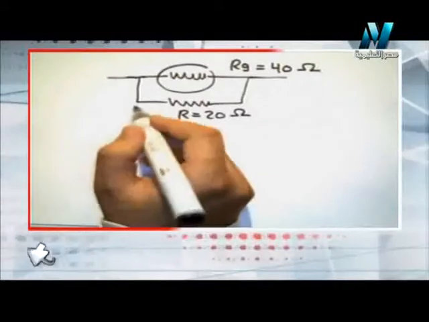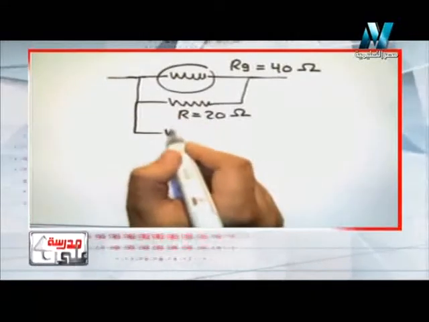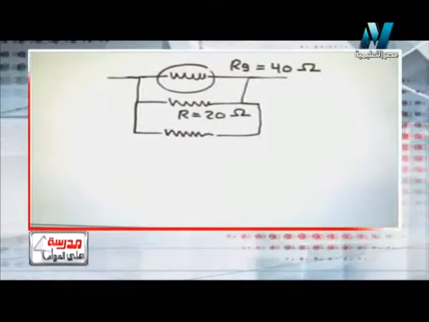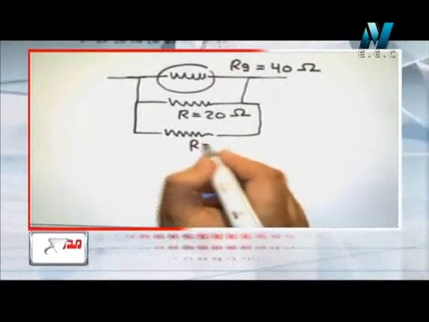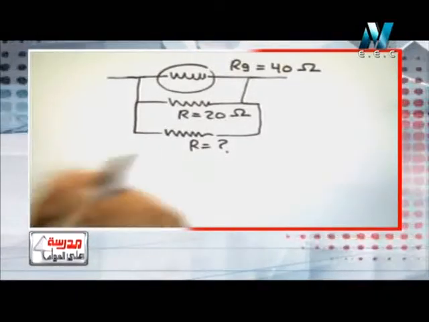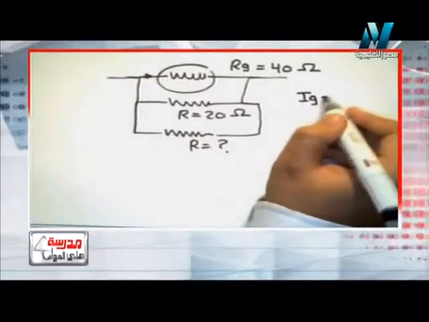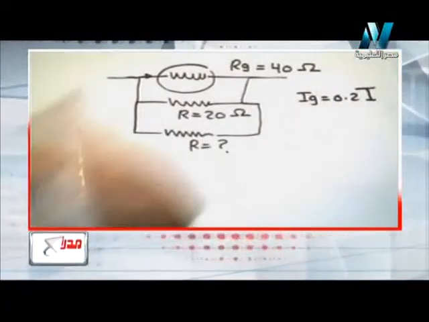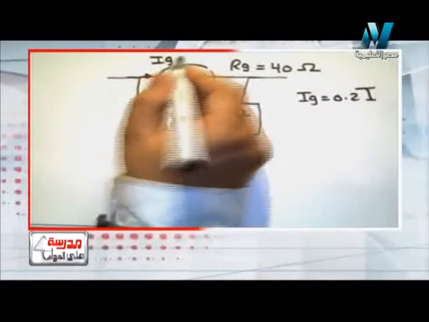So he asked us to find the value of the resistance which, if it is connected parallel to both of them, so there is another resistance connected in parallel. He wanted to find the value of this resistance which, if it is connected in parallel, Ig will be equal to 0.2 of the total current. The current which passes here, which is Ig, must be equal to 0.2 of the total current maximum which enters the circuit.